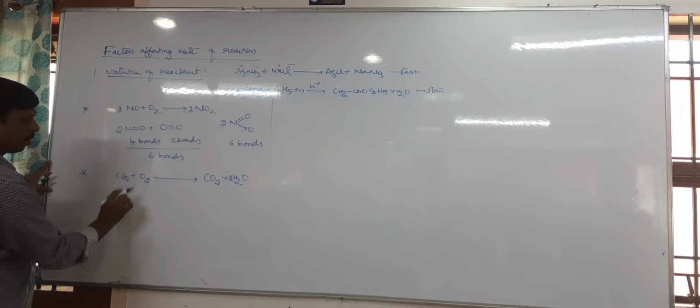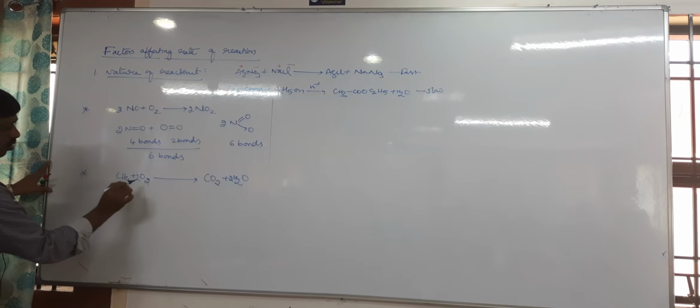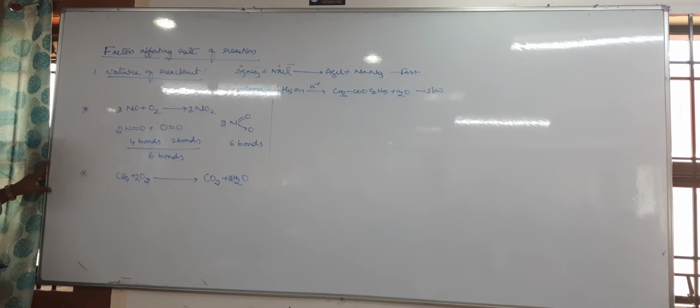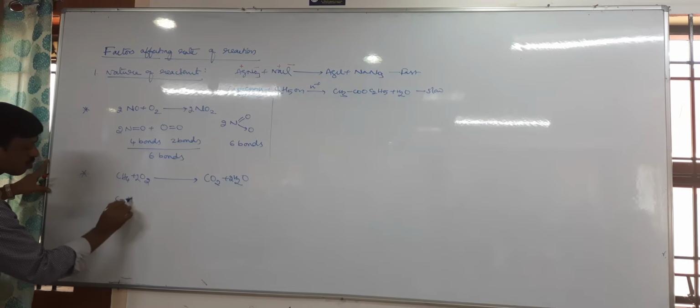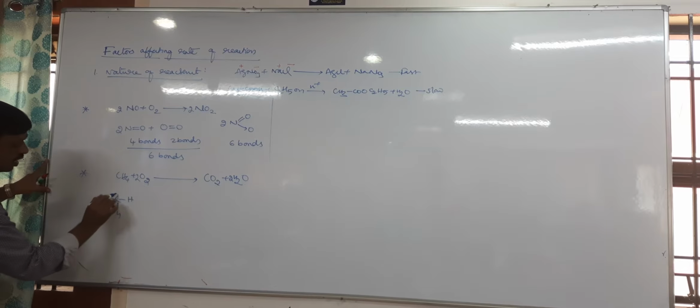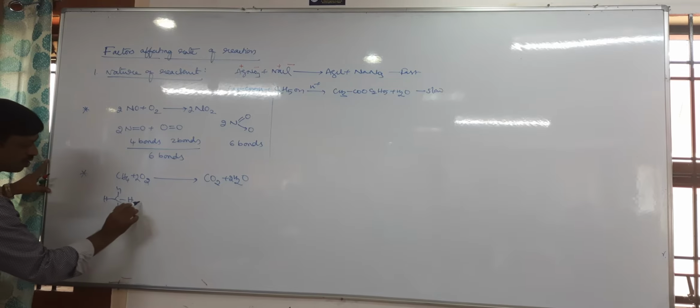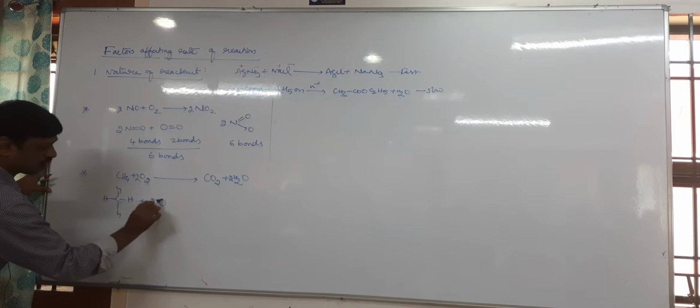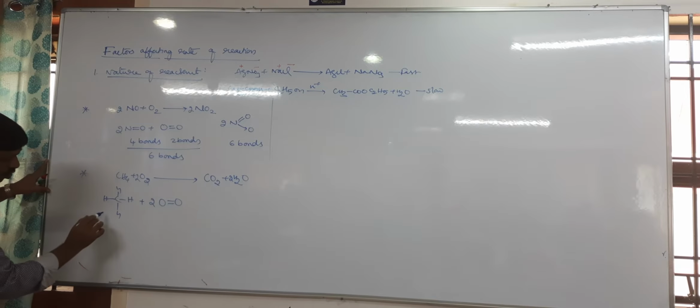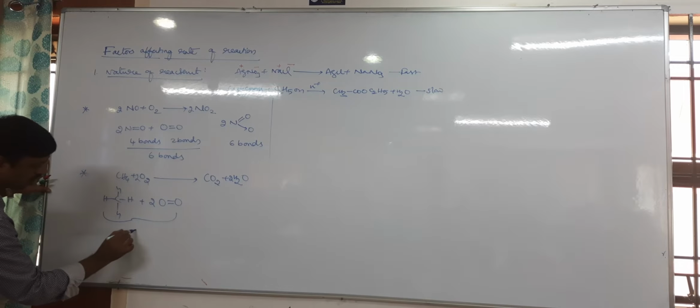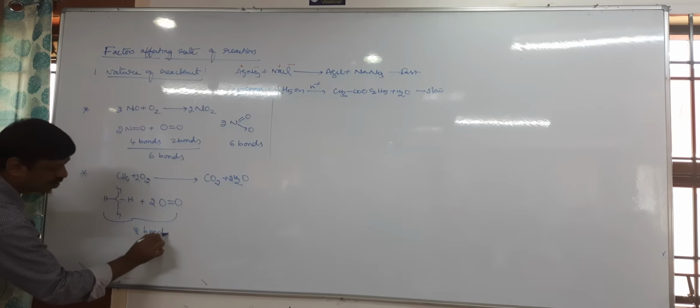Oh yeah, not required, no. 2 to the 4 required. Okay, so it is now balanced. Now tell me, in methane there are how many bonds? Methane has 4 bonds, right? It is 4 bonds plus oxygen, and each oxygen has 2 bonds. So total how many bonds? 8. It is a breaking of 8 bonds required.